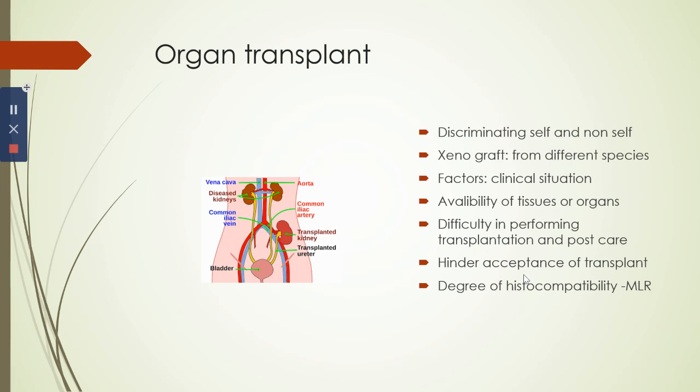Organ transplantations. In organ transplantation, what we mainly need to check is the discrimination of self and non-self. Then xenografts are taken from different species and introduced into human beings. That is called xenotransplantation, the transplantation of organs from another species to human beings.